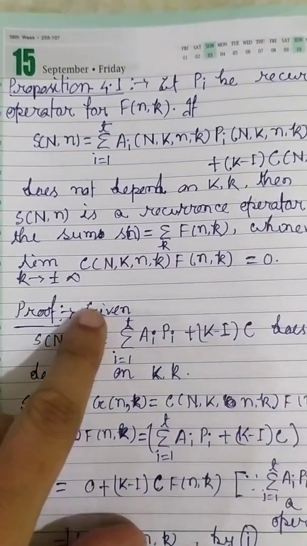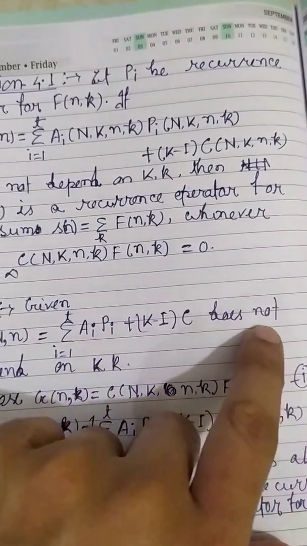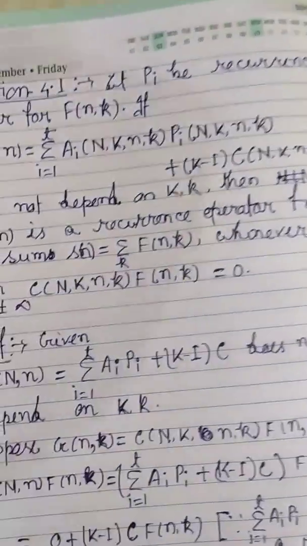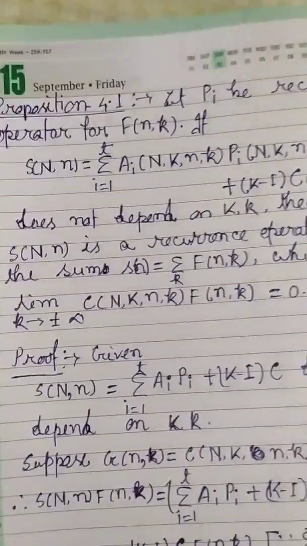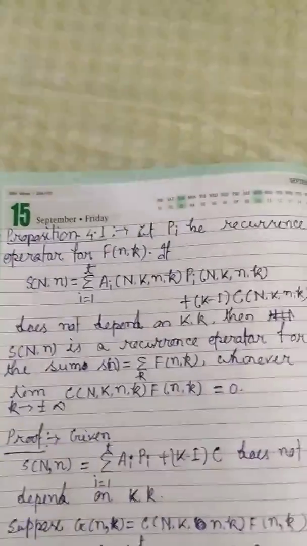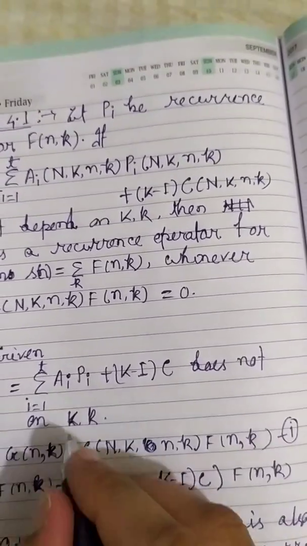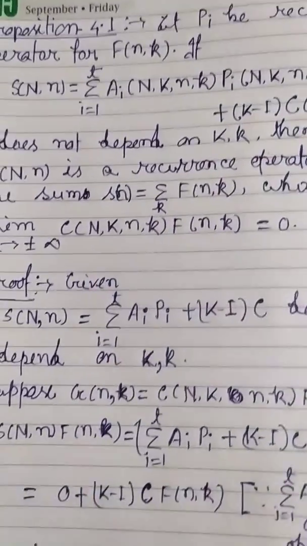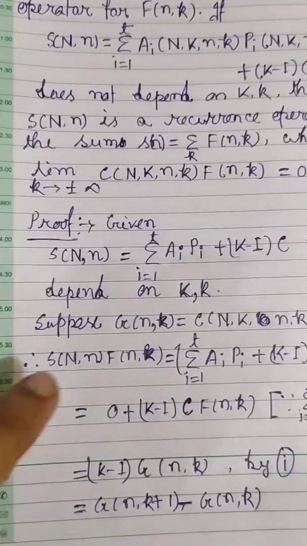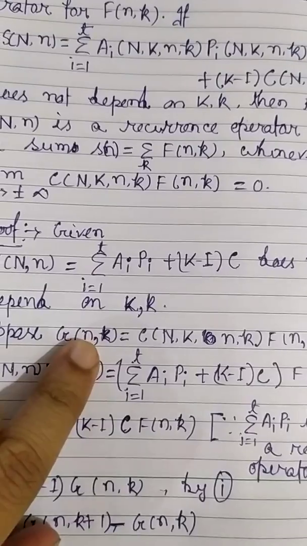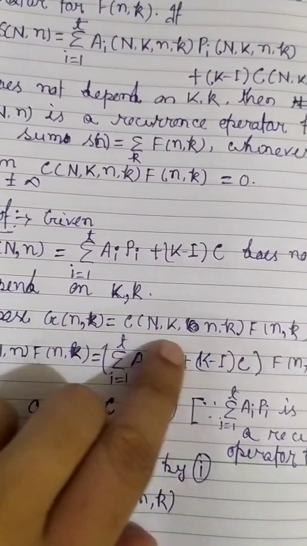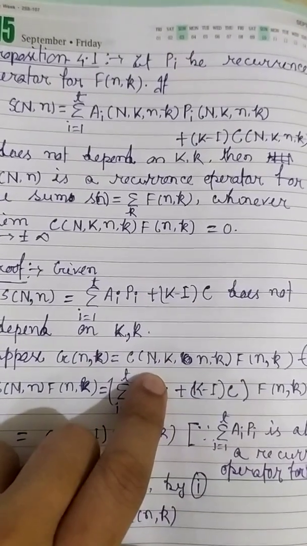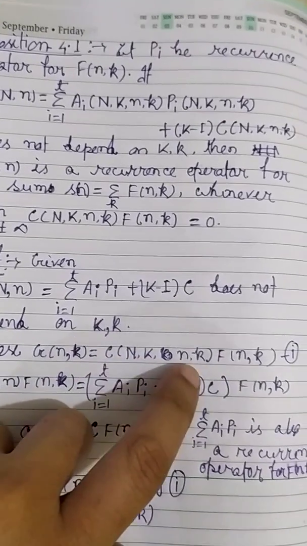It is given that S_n does not depend on small k or capital K, small k. Now you consider z(n,k) equal to C f, that is, z(n,k) equals C(n,k) f(n,k).